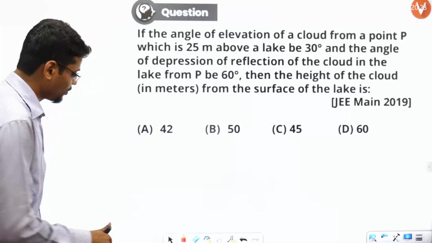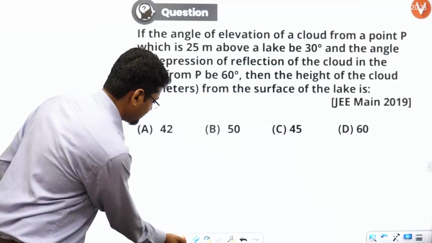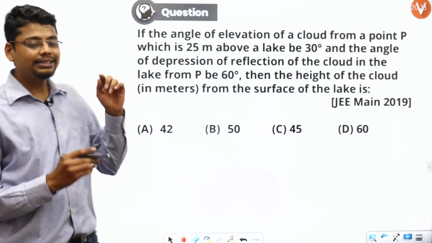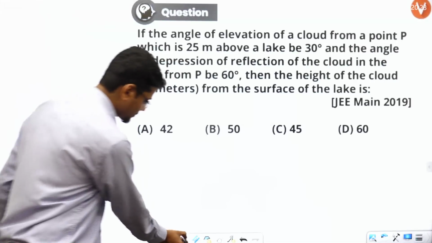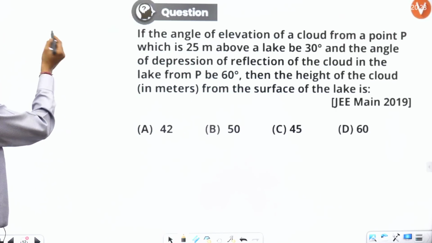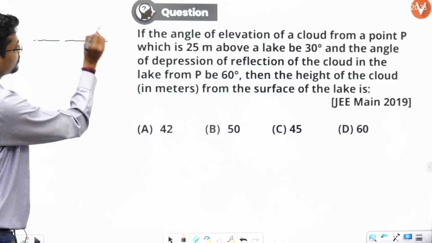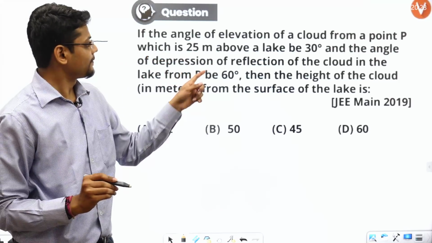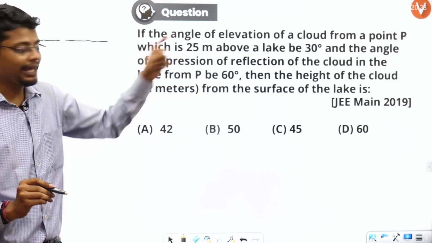All right, let's solve it. So what does it say? Let's first draw it. There is a lake.